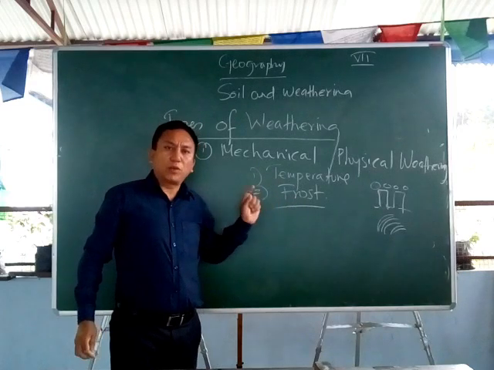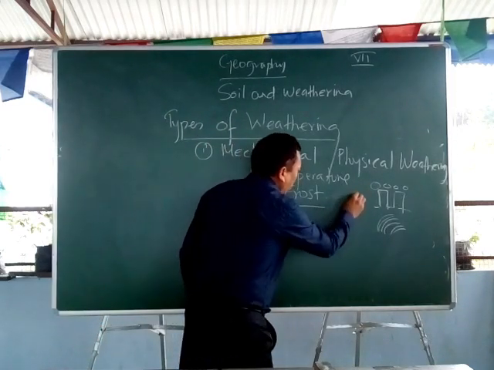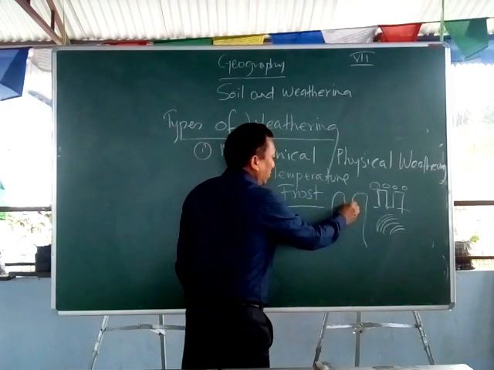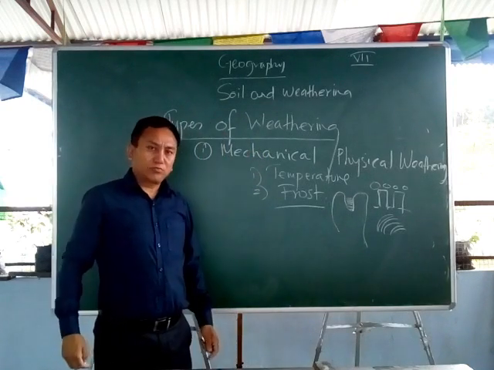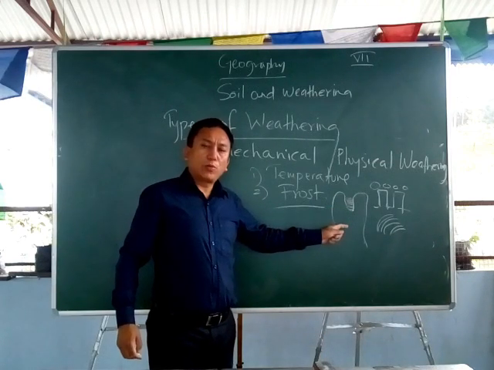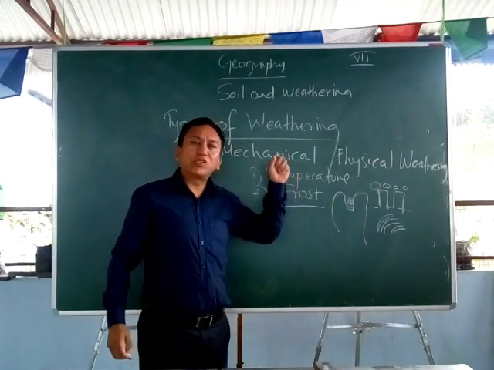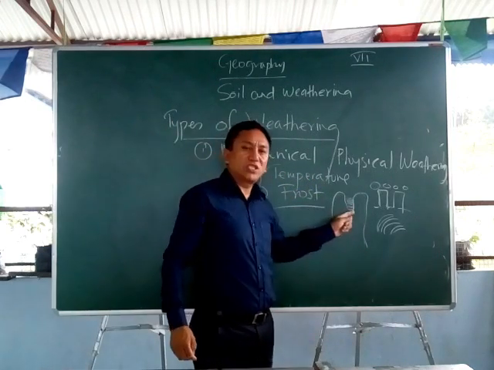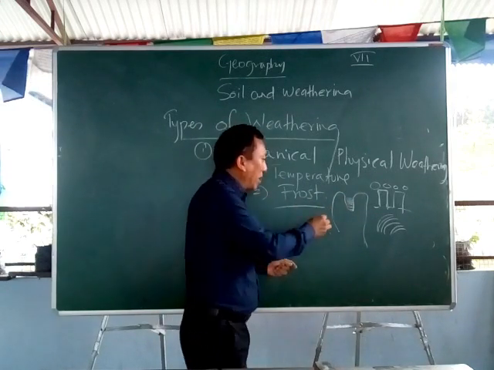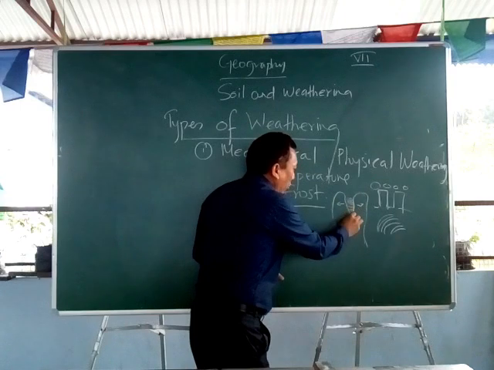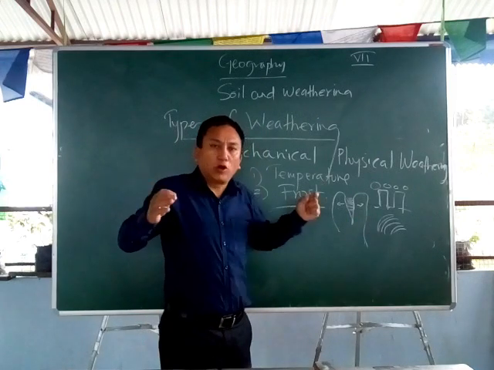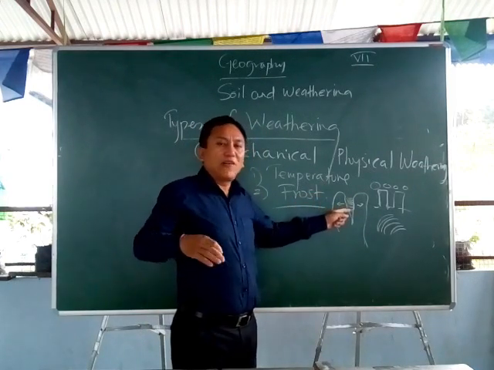Now how do the rocks break because of frost action? This happens in very cold places. Sometimes when the rainwater falls, the water collects in the small holes in the rocks. Because this is a very cold region where it snows, during night time the temperature drops very low, and this water is turned into ice. When the water collected in the rocks turns into ice, the volume increases, whereby pressure is applied to all sides, and therefore the rock is cracked open. A small crack is created because of the increase in the volume of the water after it has turned into ice.